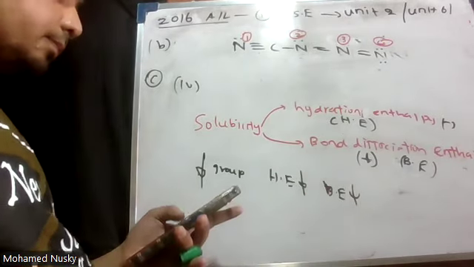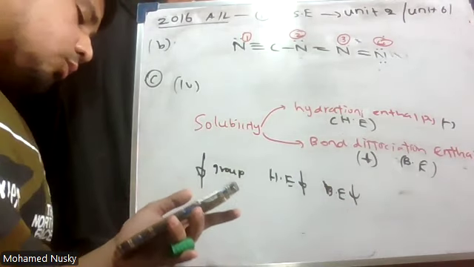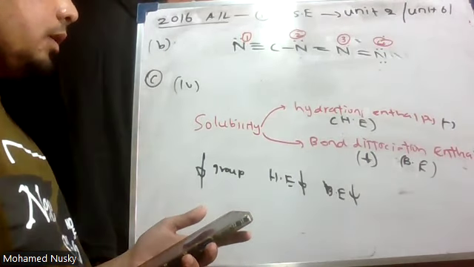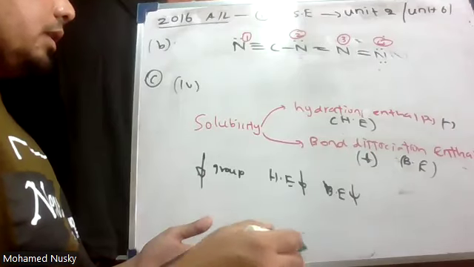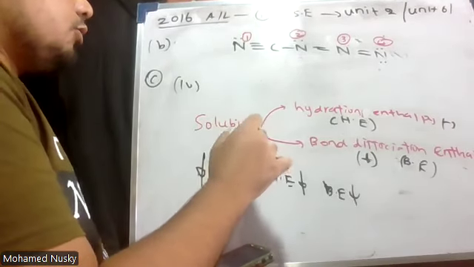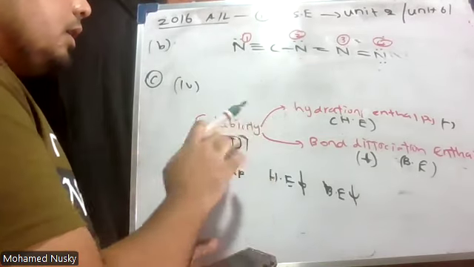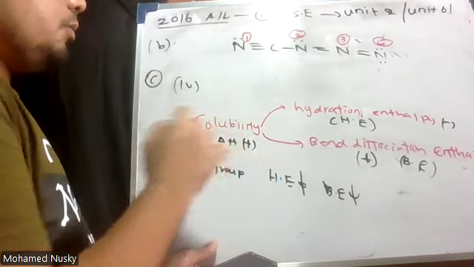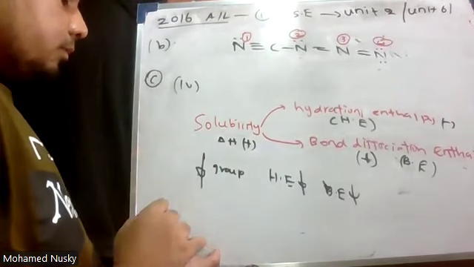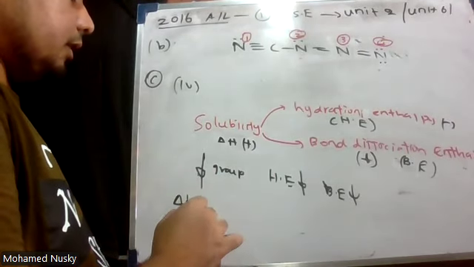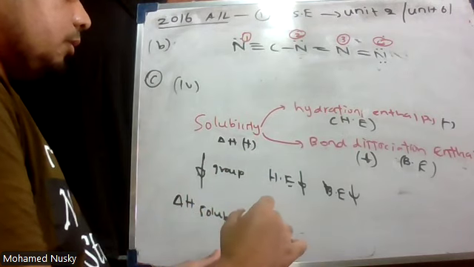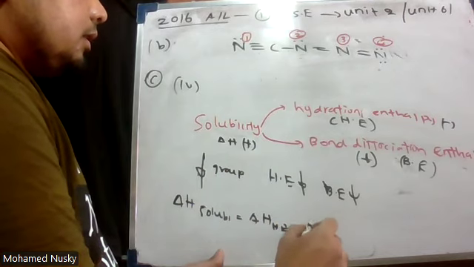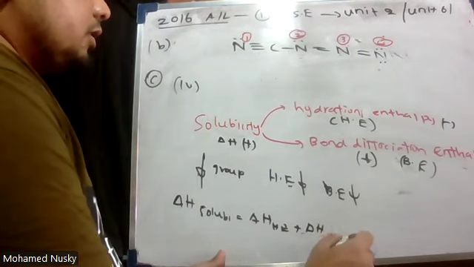Both will decrease. Okay. Now, what they have said is that solubility of group 2 sulfates decreases. No? Down the group, if solubility decreases, then the delta H of this solubility should become more positive. Now delta H solubility is equal to delta H hydration enthalpy plus delta H bond dissociation enthalpy.